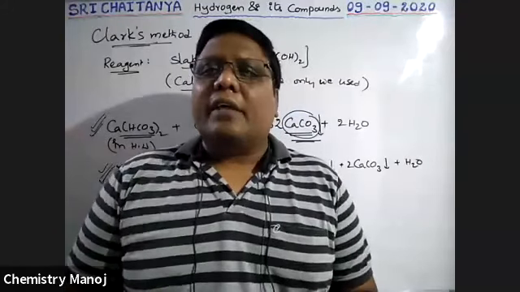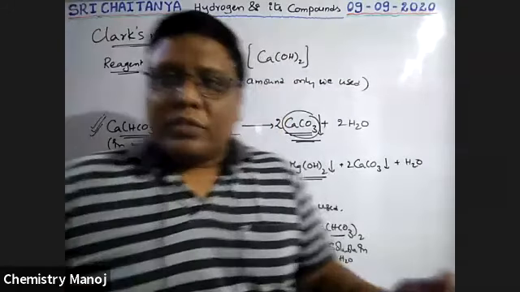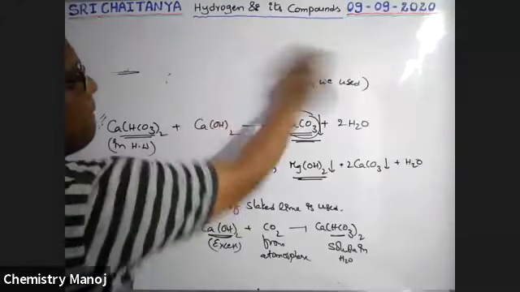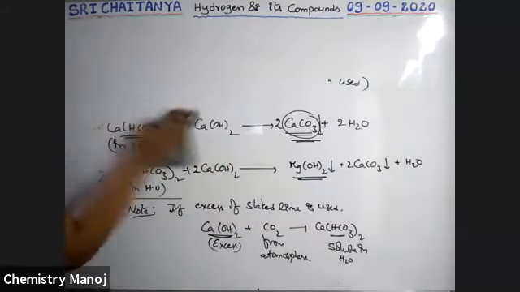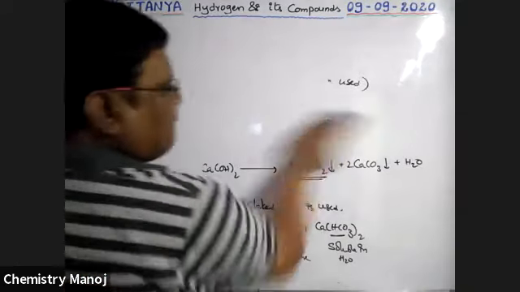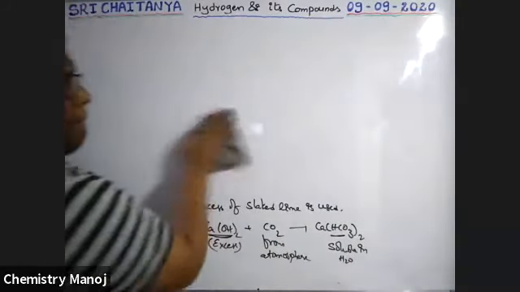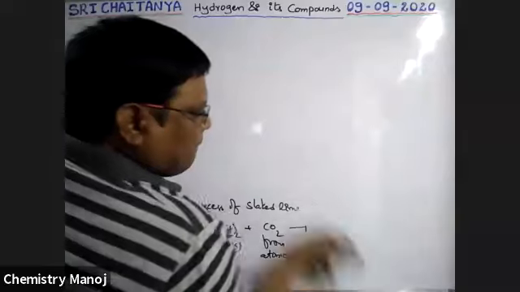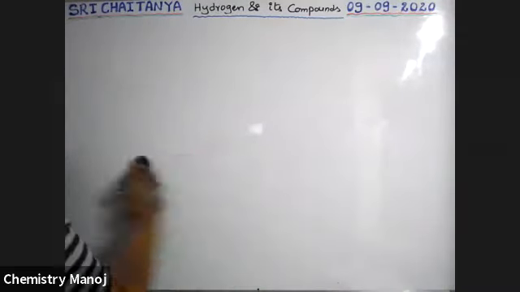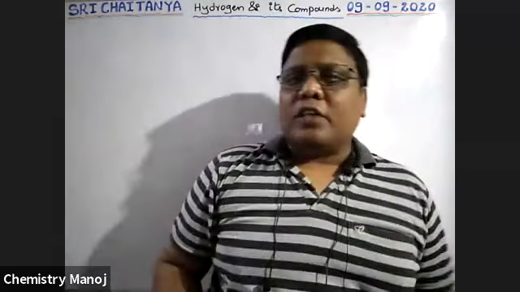Now let us take how hard water, that is permanent hard water, is converted into soft water. So see here. To convert permanent hard water into soft water, three methods are used.